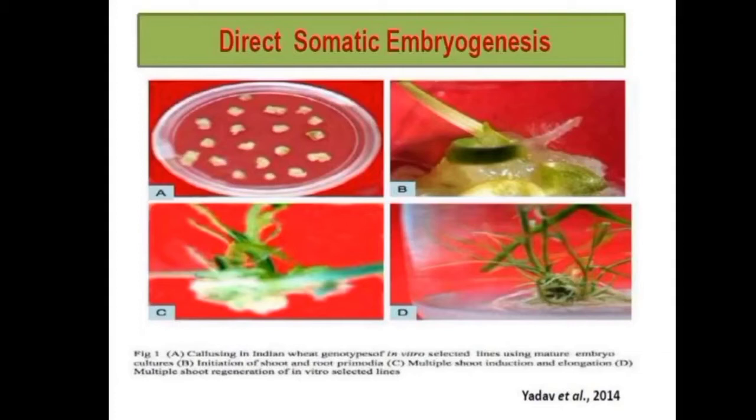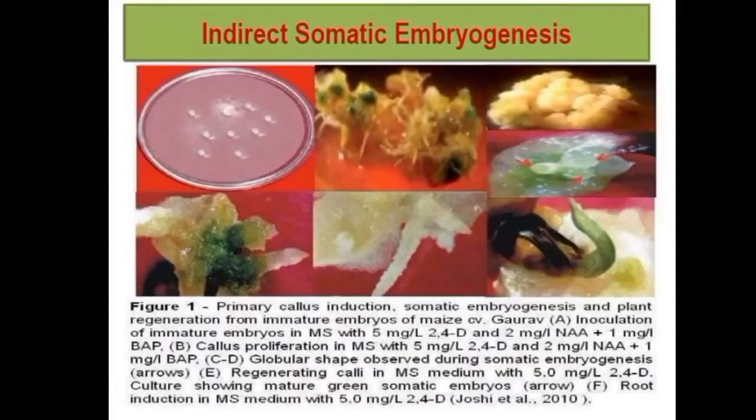Then after induction of the roots, after 4 weeks we will get the plantlets, and then we can plant them, or we can directly transfer them into pots. Like this direct somatic embryogenesis occurs, and it helps in the production of new plantlets. Then the second one is indirect somatic embryogenesis.